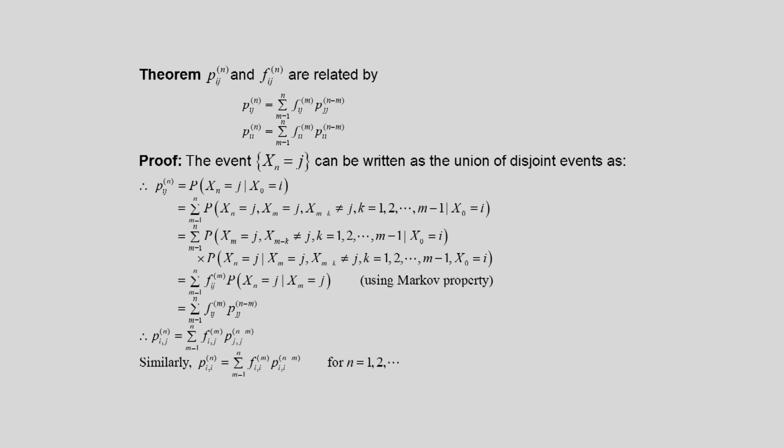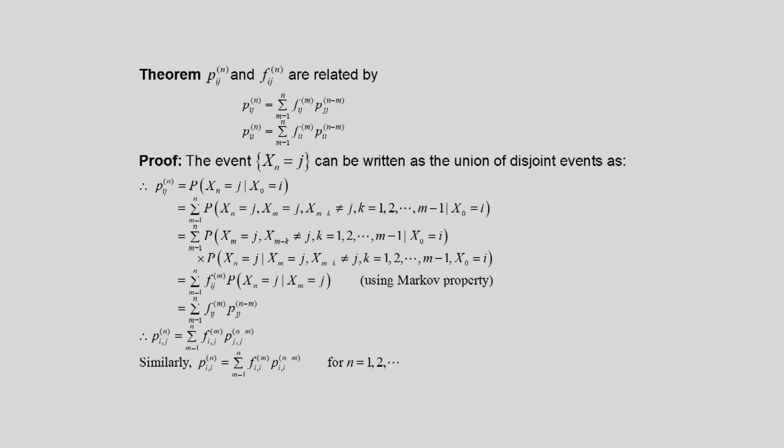Now we will establish a relationship between first passage or first entrance probability at instant n and the n step transition probability P_ij^(n). So the relationships are: P_ij^(n), that is the n step transition probability, is equal to summation f_ij^(m) into P_jj^(n-m), m going from 1 to n.